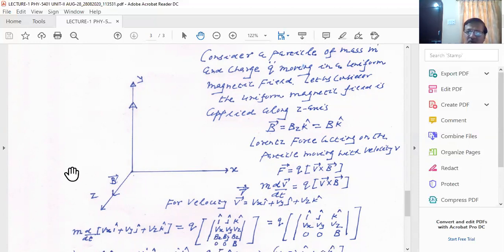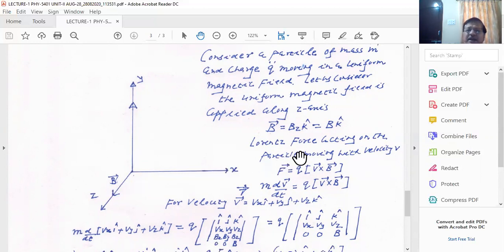Please remember that you have the magnetic field which is applied along the z direction, because it does not have an x component, it does not have a y component. So here I write down B is equal to Bz k, so Bz is equal to B. You can write that the magnetic field is along the z direction. And please consider a particle of mass m, charge q with velocity v, subjected in the plasma, in the magnetic field.